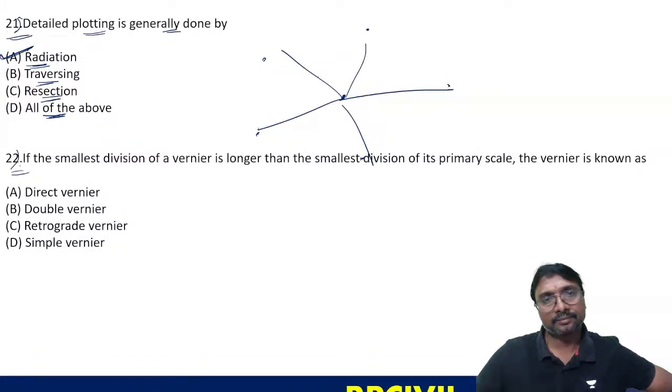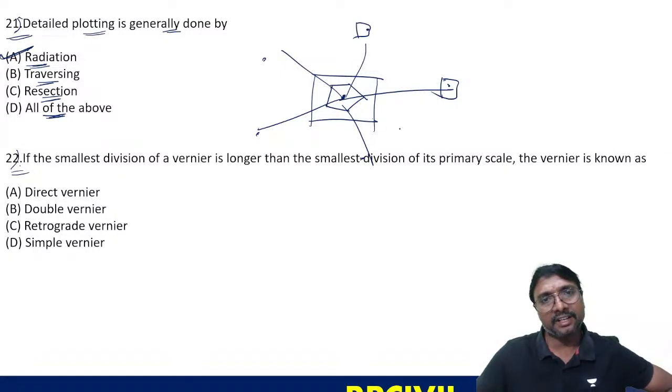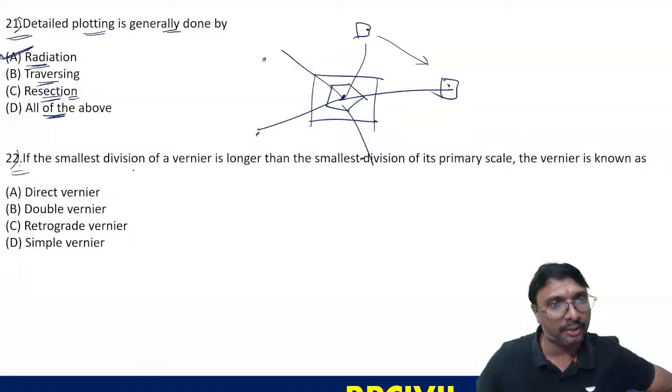This is your plane table. Intermediate locations also we can move, draw these details, yes or no? But in case of traversing, you are moving from this station to this station, so if any details are present intermediate, you cannot note them. Resection is just locating the backward point, or missing point, right? Like that, you have to be careful.